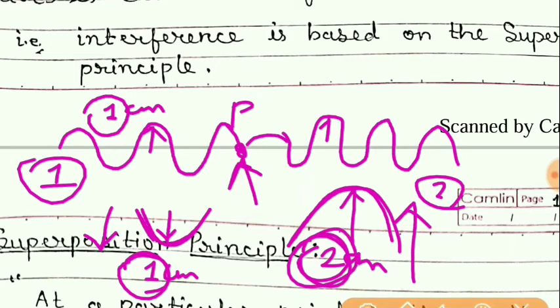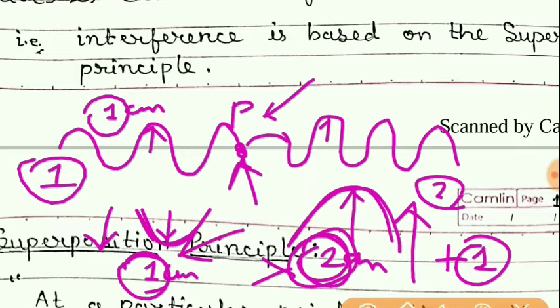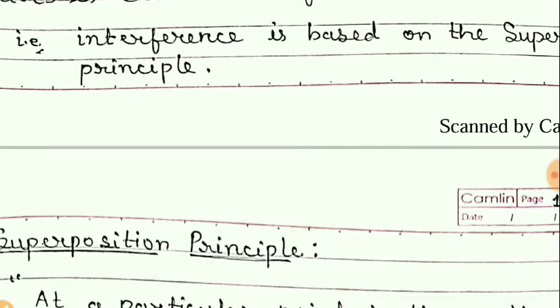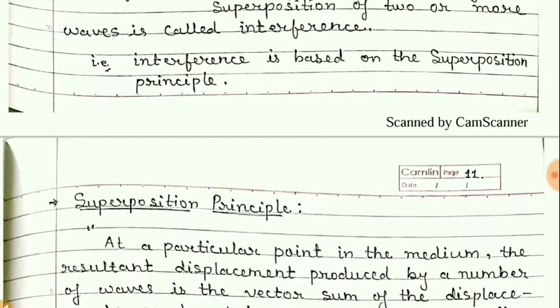So this 2 is taken positive, this 1 is taken negative, so 2 minus 1 is 1. So the resultant effect at point P will be plus 1, meaning the amplitude with which this point will oscillate will be 1 centimeter. So this is about the superposition principle.